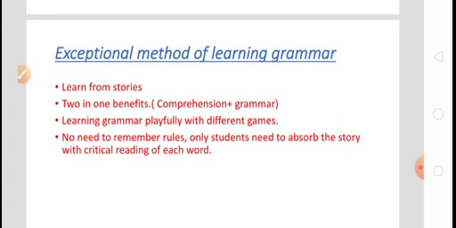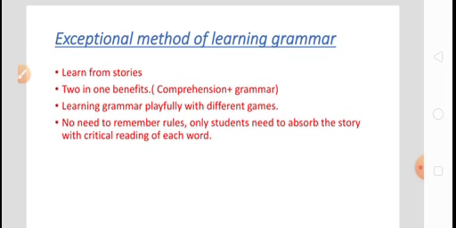Learn from stories. At first, one story will be there, and the story will be based on a particular tense. If you try to understand tense better, you have to read the story word to word. Okay, and you have to understand the grammatical portions or the grammatical aspects which are applied in the lines. We have to understand all the things.